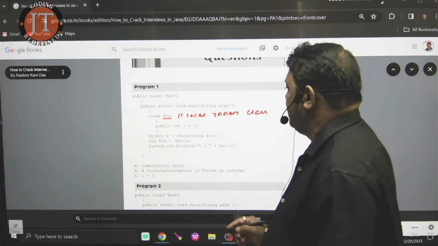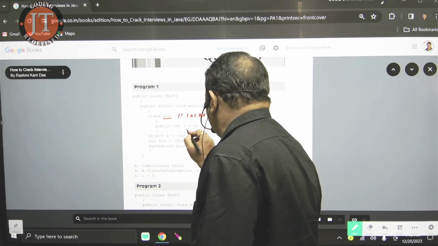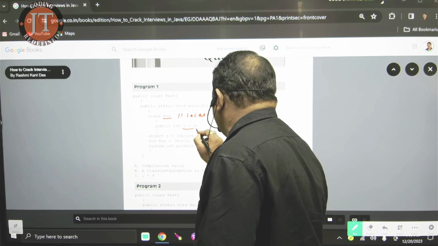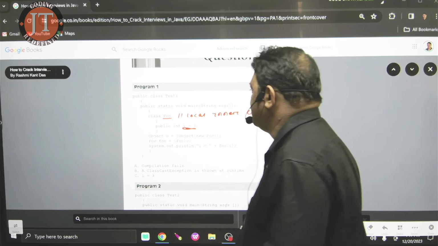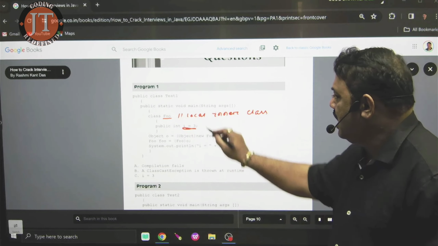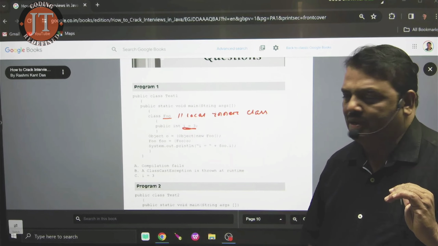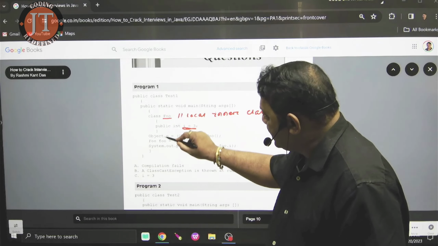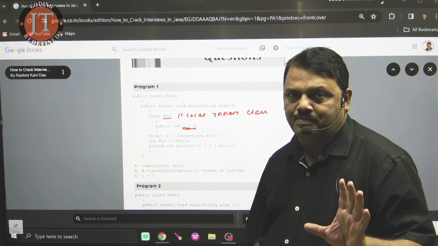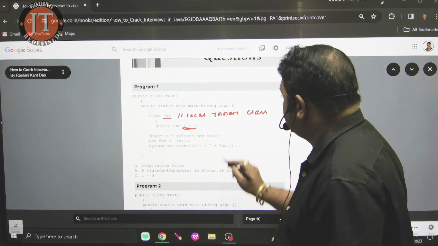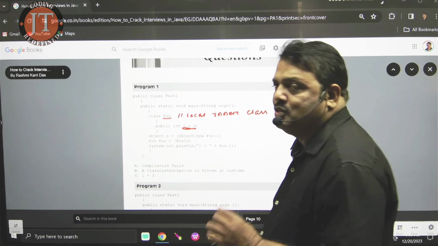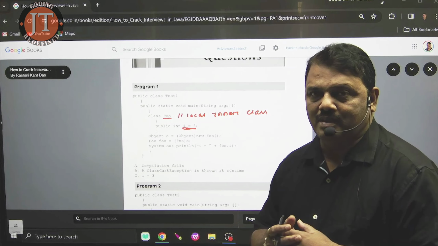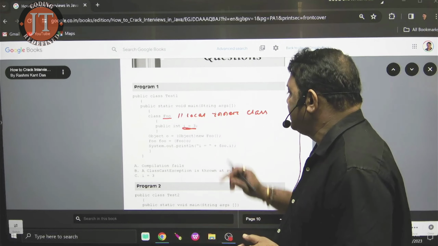Now fine, you know that inside the local inner class I declare a variable called i. What is the value of i? Here the value of i is 3. Fine. That variable is declared within a local inner class. Now what is the next line? In the next line I just make some confusion here. In the interview they create some confusion.